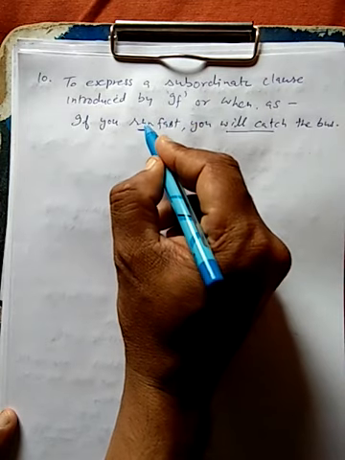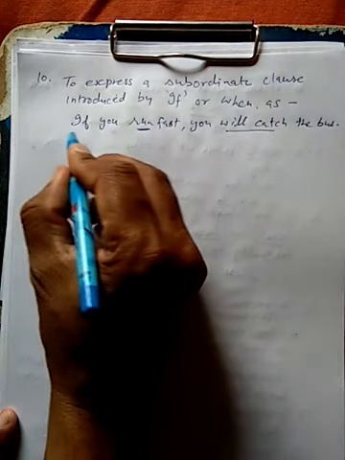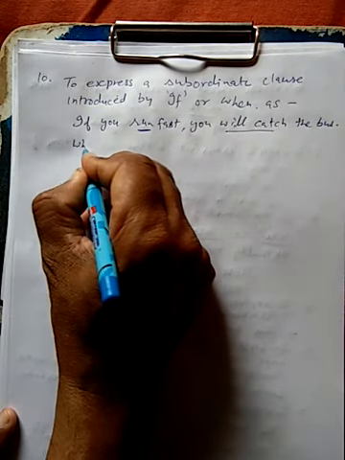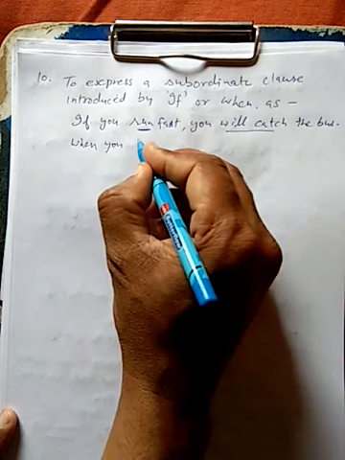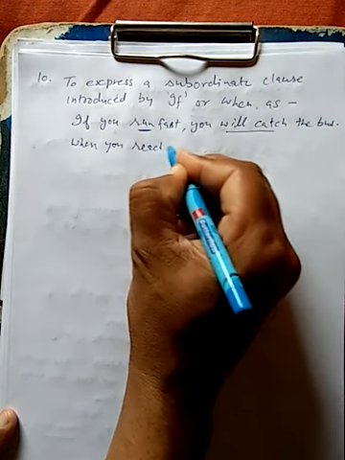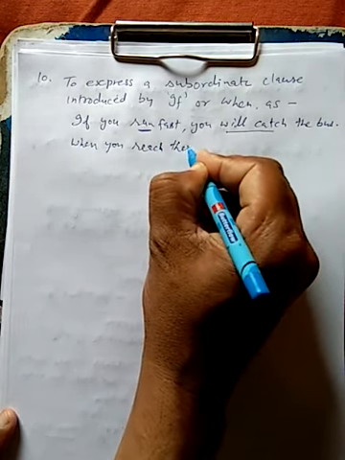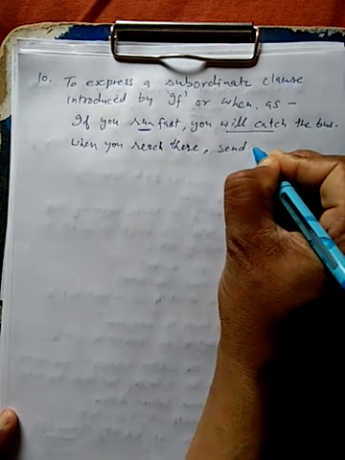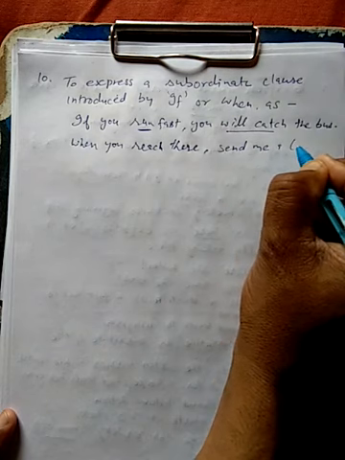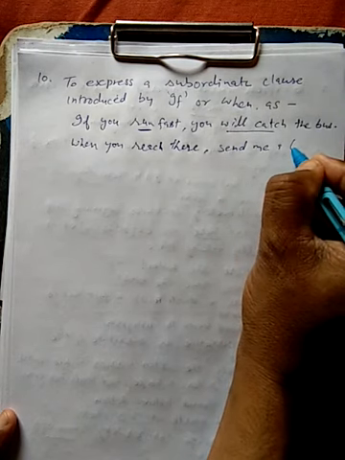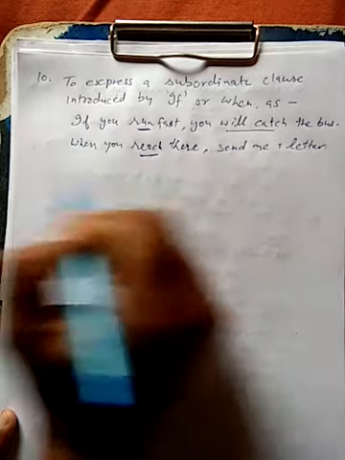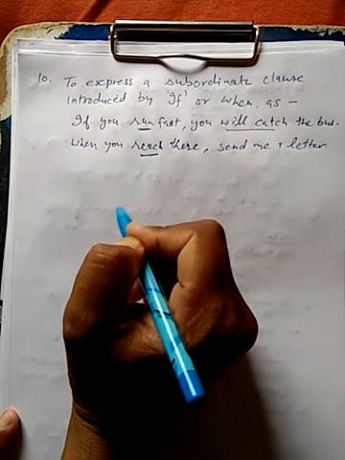So this is called the use of present indefinite tense. If we talk about a when clause, when you reach there, send me a letter. Clear? So this is called reach, the first form of the verb.